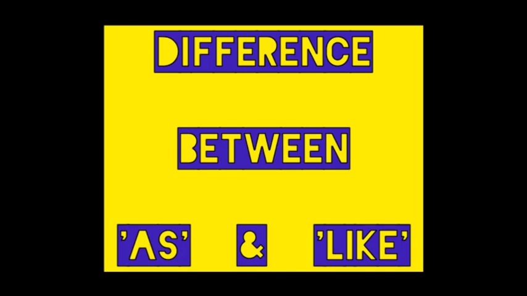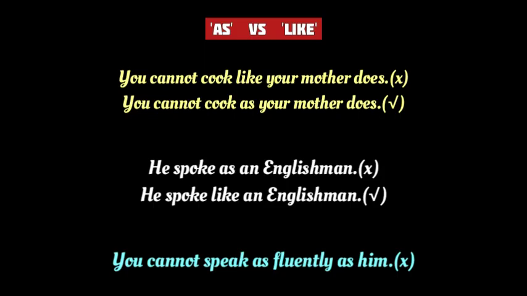Today's lesson is the difference between as and like. First off, in this as versus like, look at the sentences on your screen. The sentence "you cannot cook like your mother does" is grammatically incorrect. But the sentence "you cannot cook as your mother does" is correct. So clearly in this sentence the use of like is wrong, but the use of as is correct.